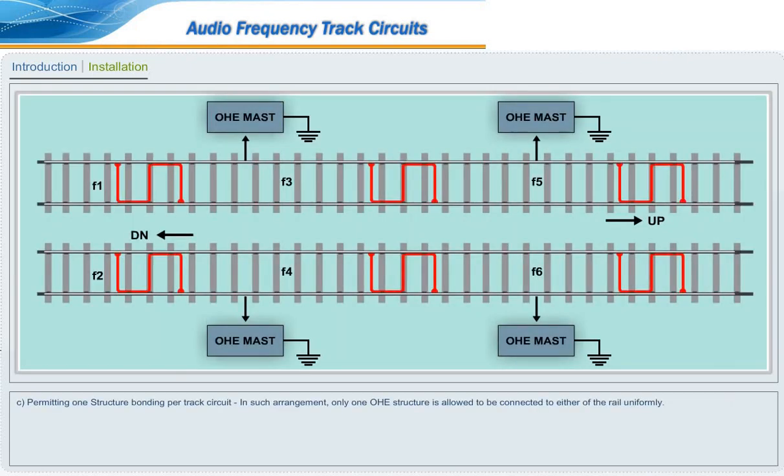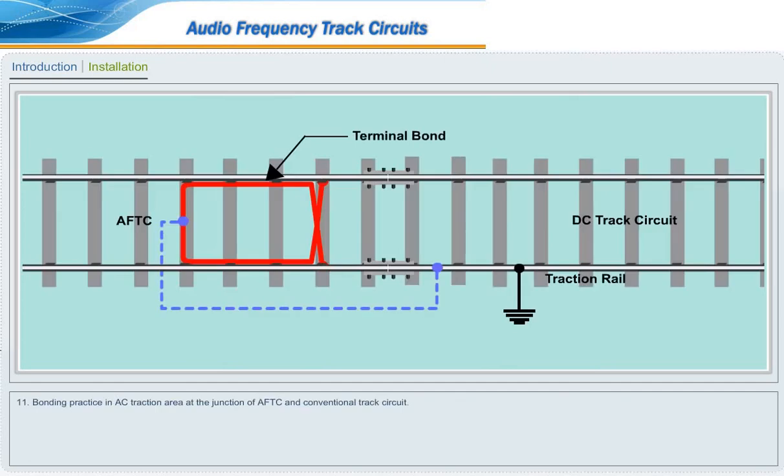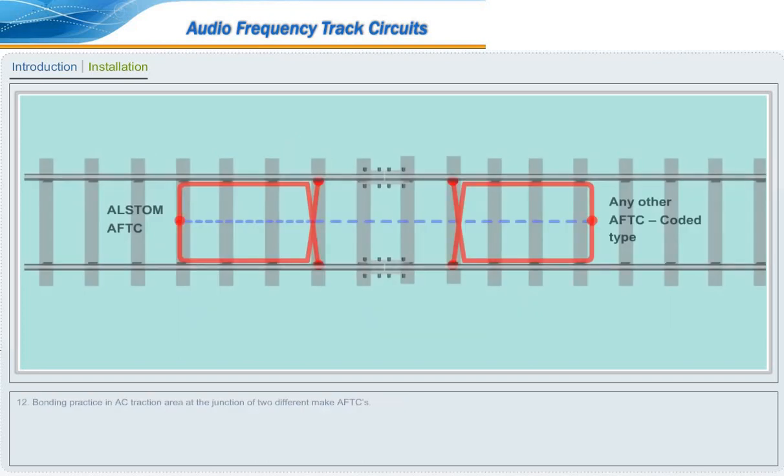Permitting one structure bonding per track circuit. In such arrangement, only one OHE structure is allowed to be connected to either of the rails uniformly. Bonding practice in AC traction area at the junction of AFTC and conventional track circuit.